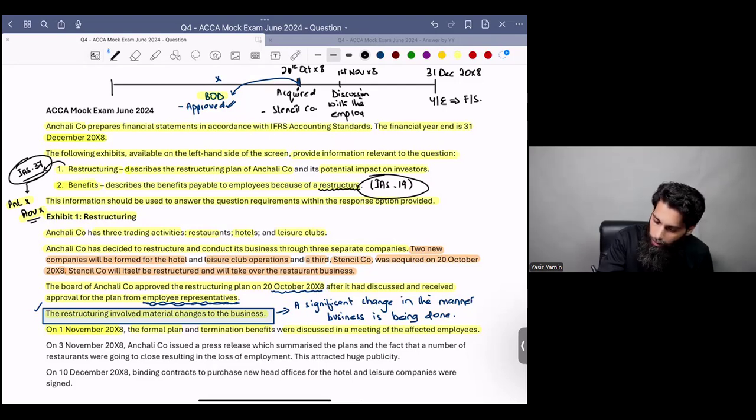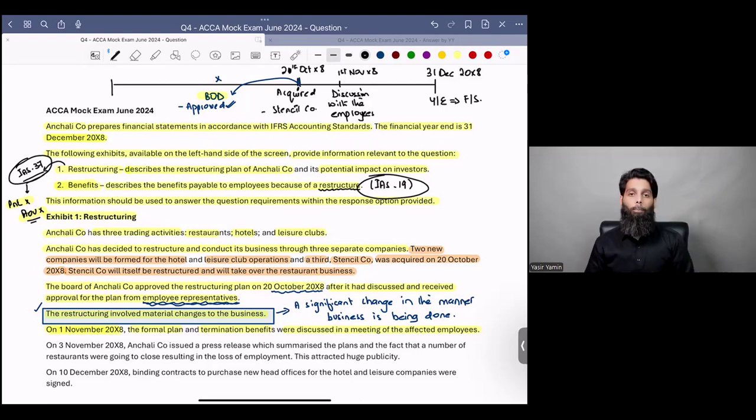Do you think the criteria for recognizing a provision is met on 1st November X8 itself? Give me a yes or a no. I want an answer from everyone. Those who don't answer won't pass. So let me know. Do you think the conditions under IS 37 have been met on 1st November X8?